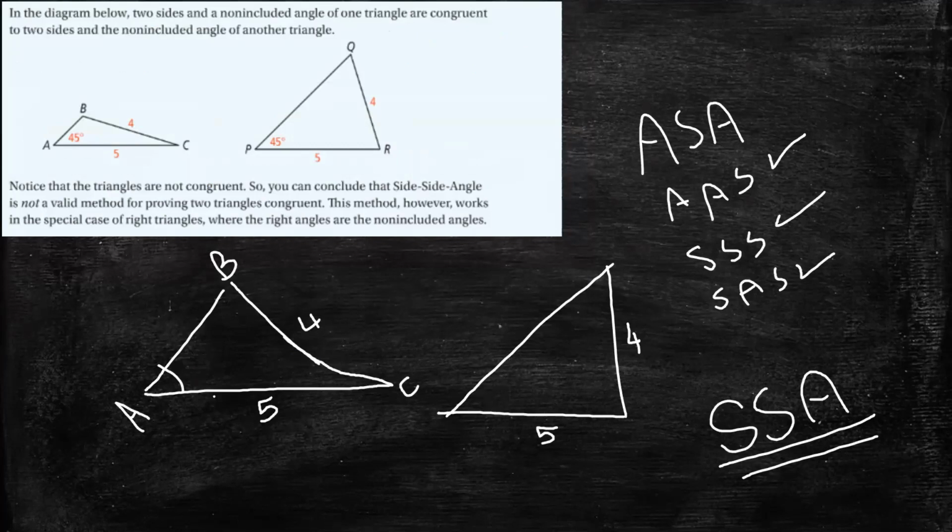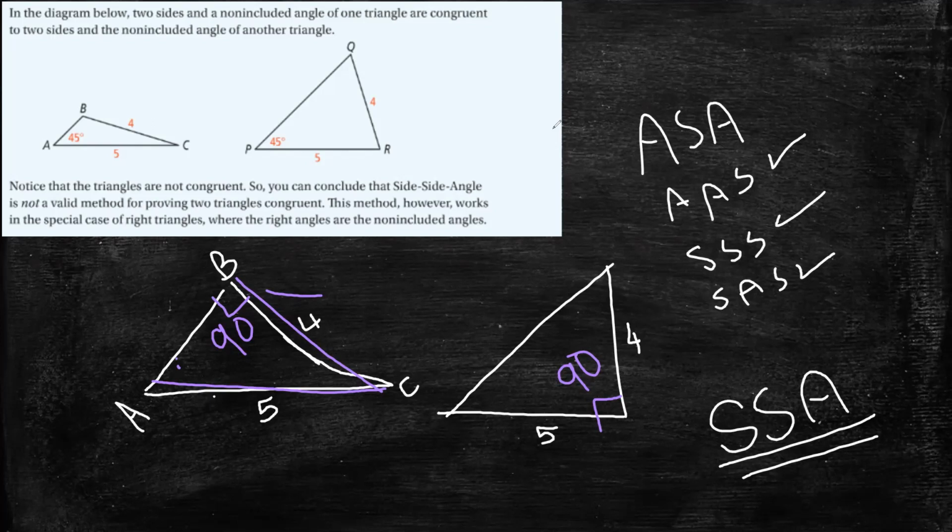If I told you that here you have a right triangle with a 90 degree angle here and 90 here, and we have an angle which is 90 that is not included between these two sides, I can say now that these two triangles are congruent.